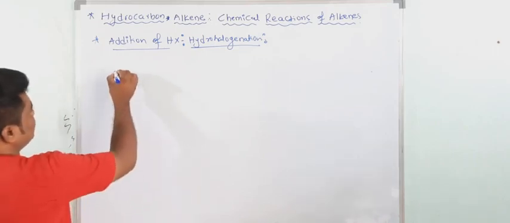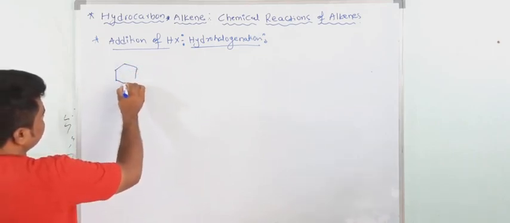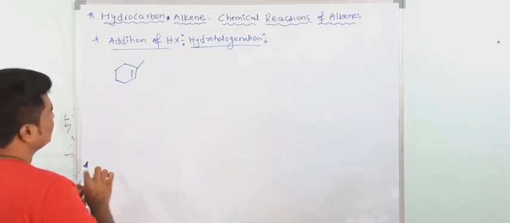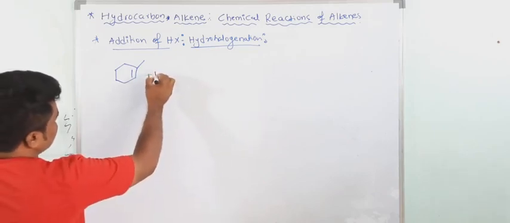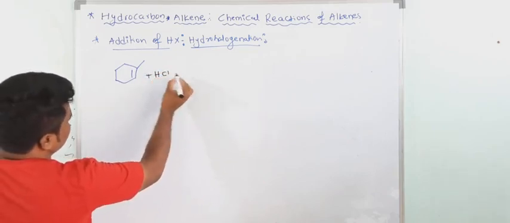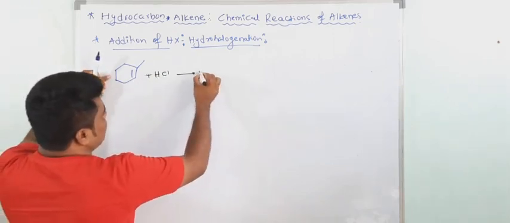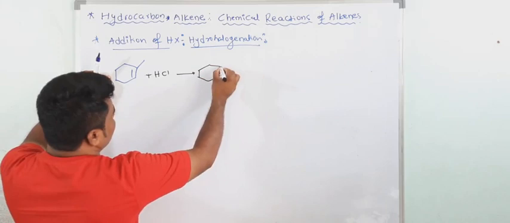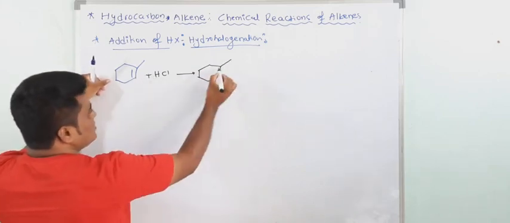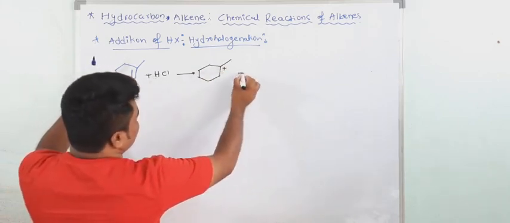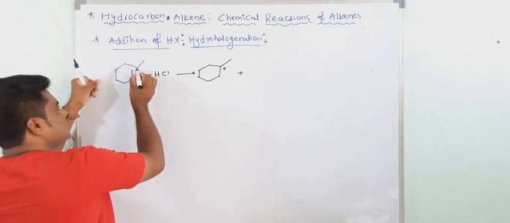Okay, now see one more example. Suppose you take it like this. If you add HCl instead of HBr, we know that protonation will take place first, and a stable carbocation will form. Not the protonation at this point, stable carbocation. And one more possibility, protonation takes place at this point.